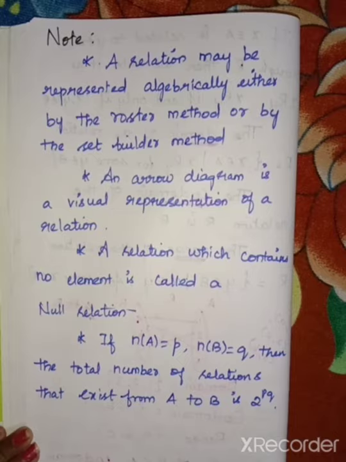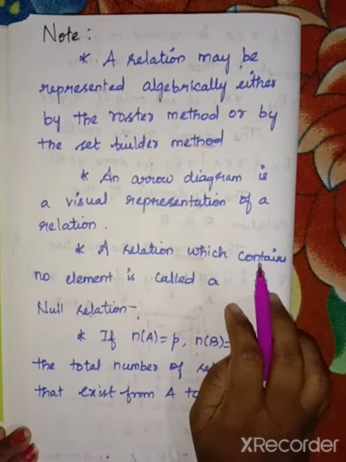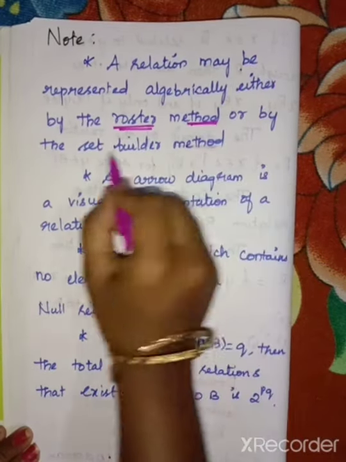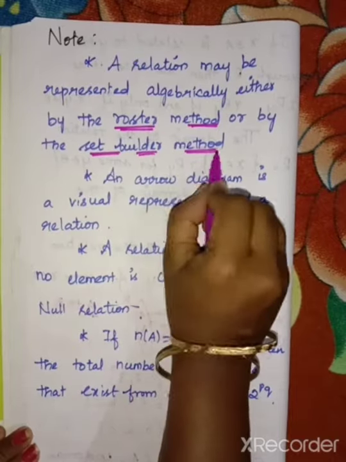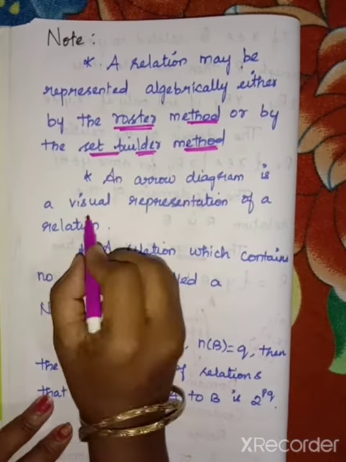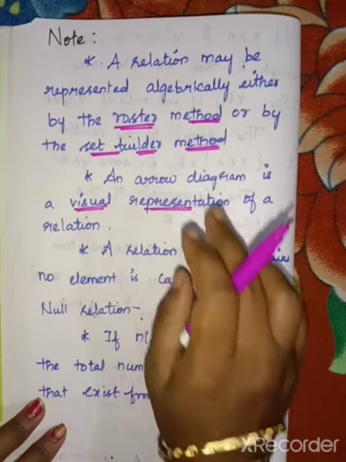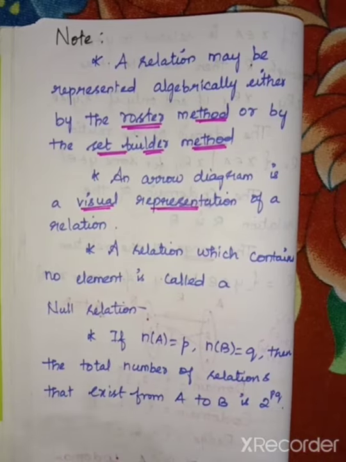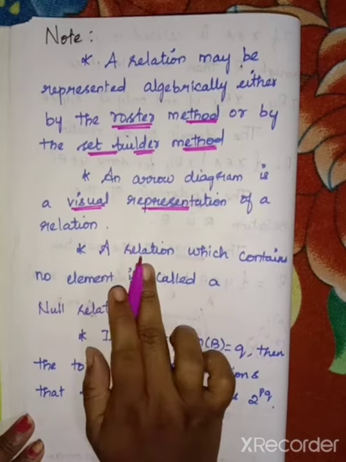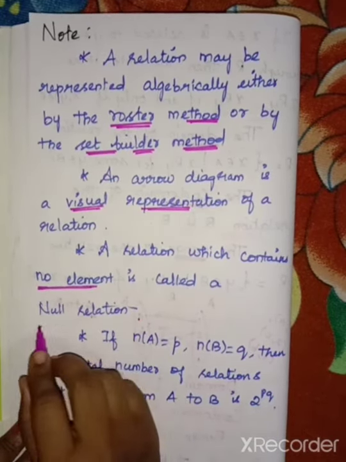Some notes are there. See, the first one is a relation may be represented algebraically either by the roster method or by the set builder method. Then the second one is an arrow diagram is a visual representation of a relation. So each and every note we have to see, it can come in the 1 mark also. So study well. A relation which contains no element is called a null relation.